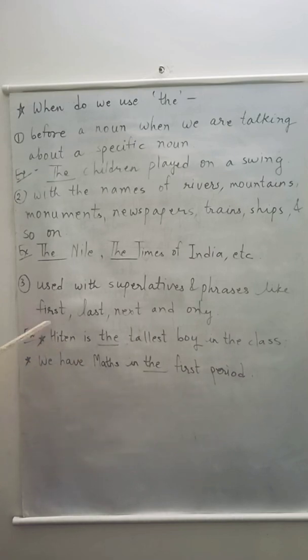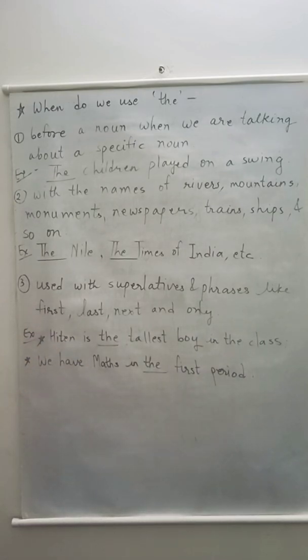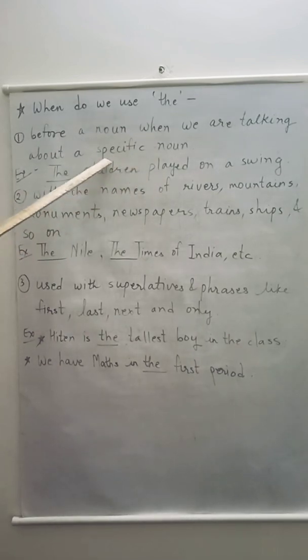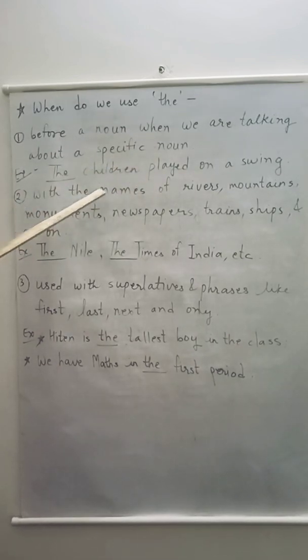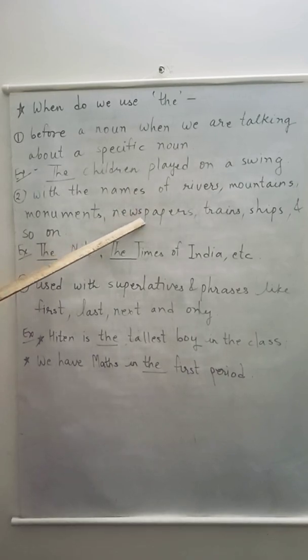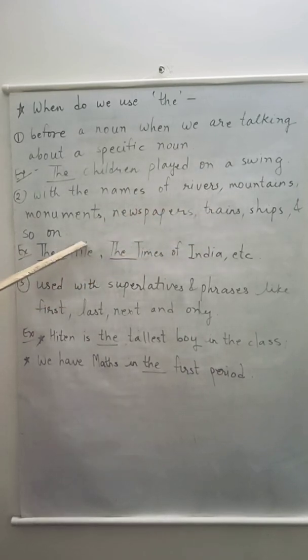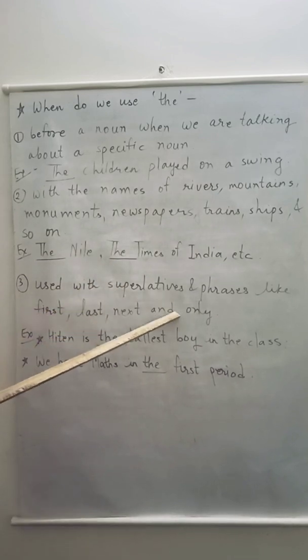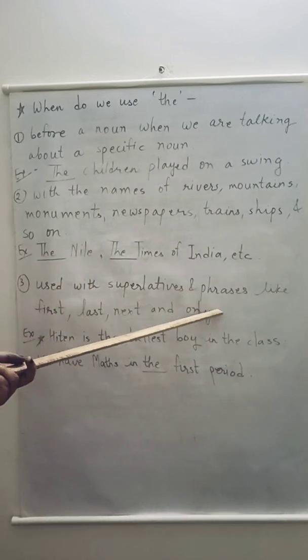So now it is clear to you that we use the article the when we are talking about a specific noun, or when we use it before the names of river, mountain, monument, newspaper, trains, ships, etc. And we also can use the before the superlative forms of adjectives or before phrase.